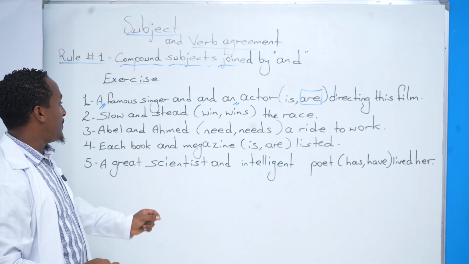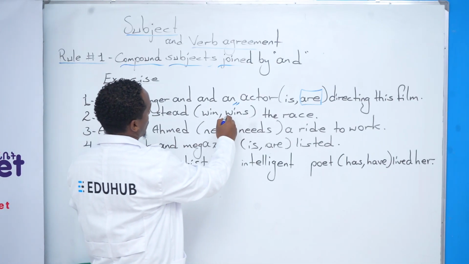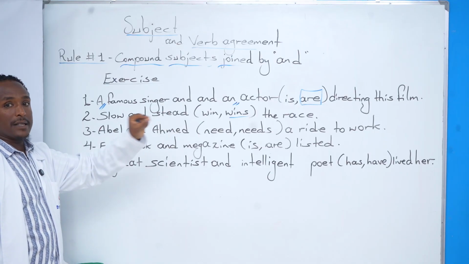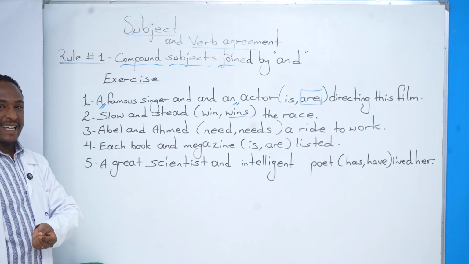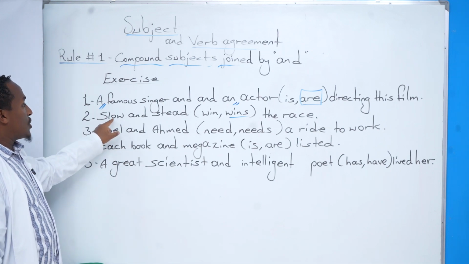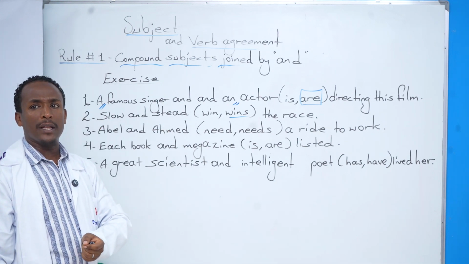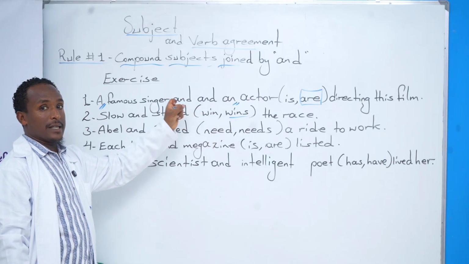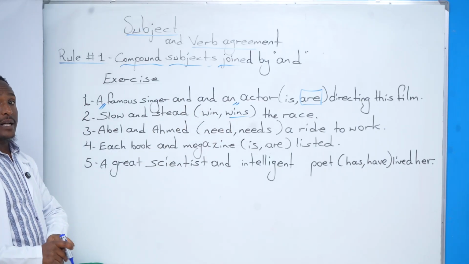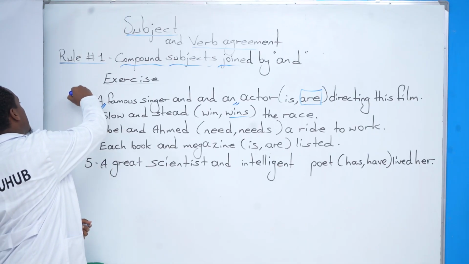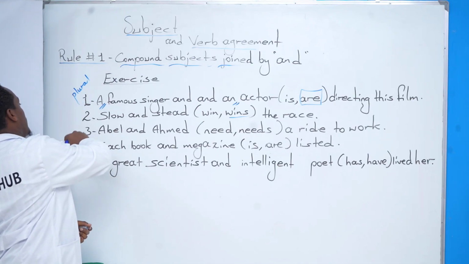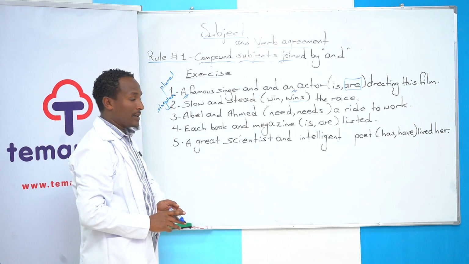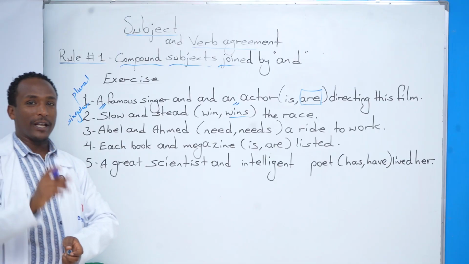Okay, I believe you say the answer is wins. Why? Because this sentence has double subject but single idea, which means slow and steady. Who will win the race? Slow and steady wins the race. This subject is considered a singular subject. This one was a plural subject, and this one is a singular subject. Okay. What about number 3? You have also 10 seconds.